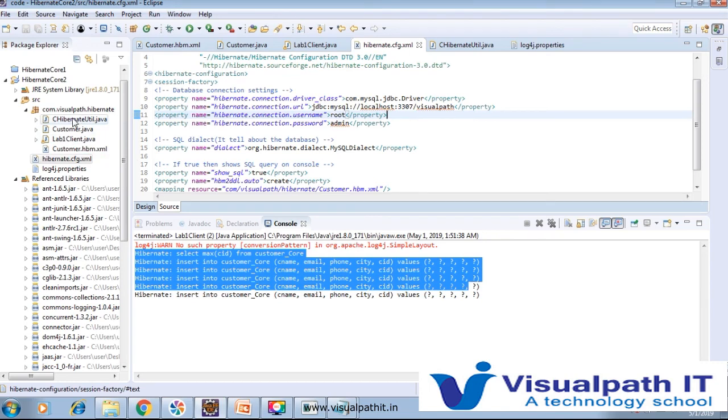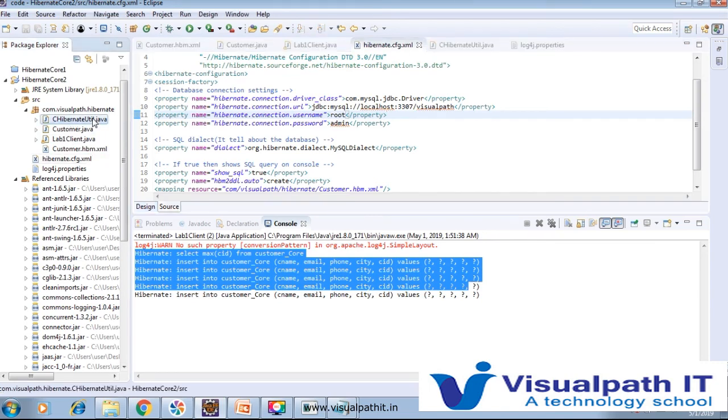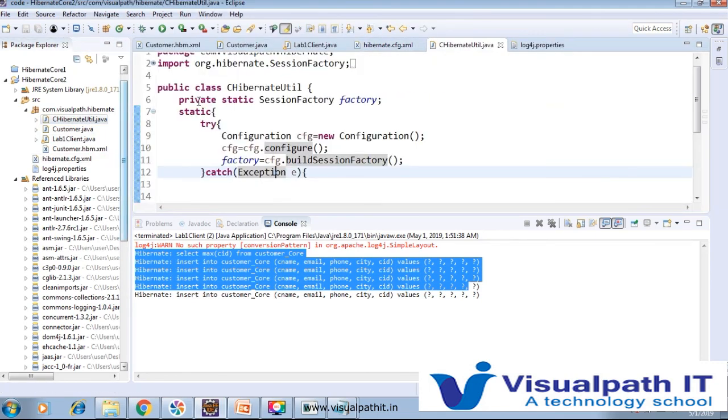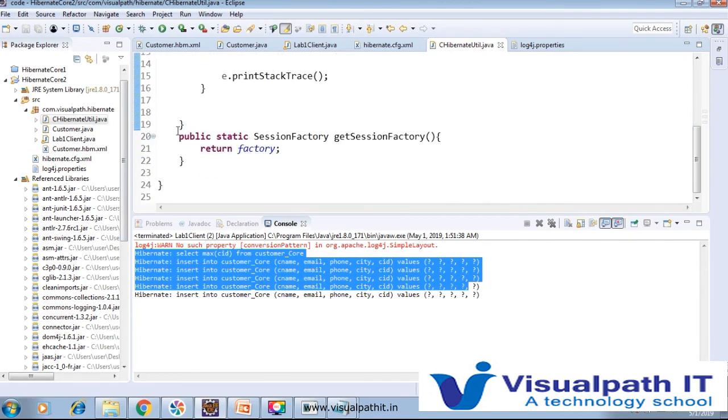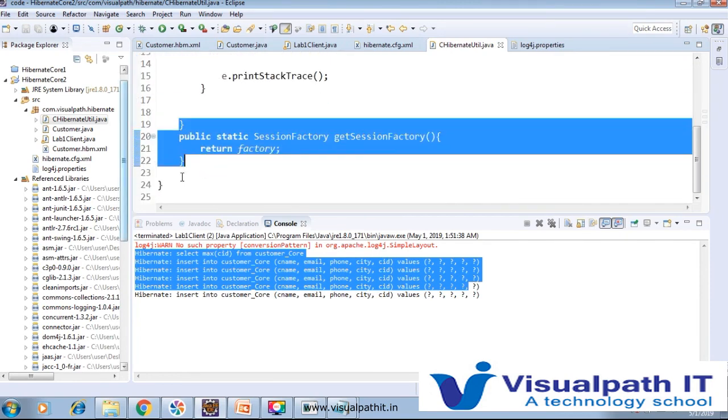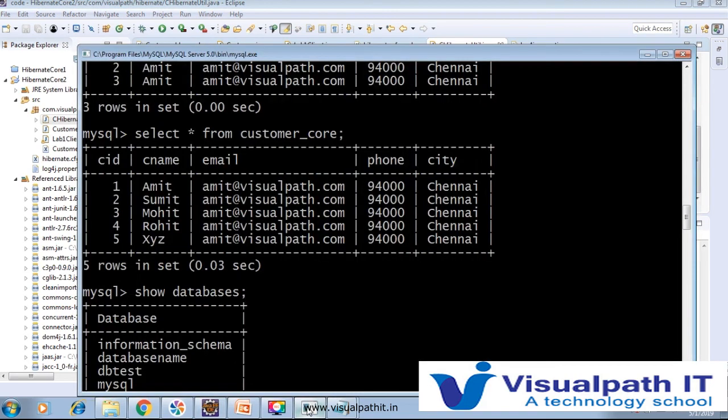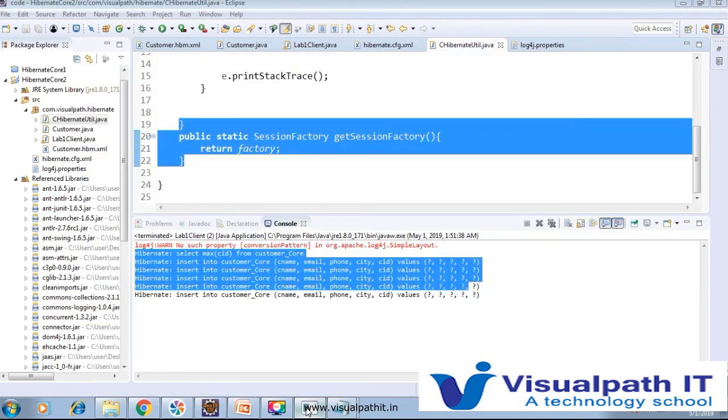We added this Hibernate util, the singleton pattern, and the factory pattern also, and we saw how the MySQL table was automatically generated and how it stored the values. Just try it, go through the video and try to understand all the concepts. Till now, thanks.